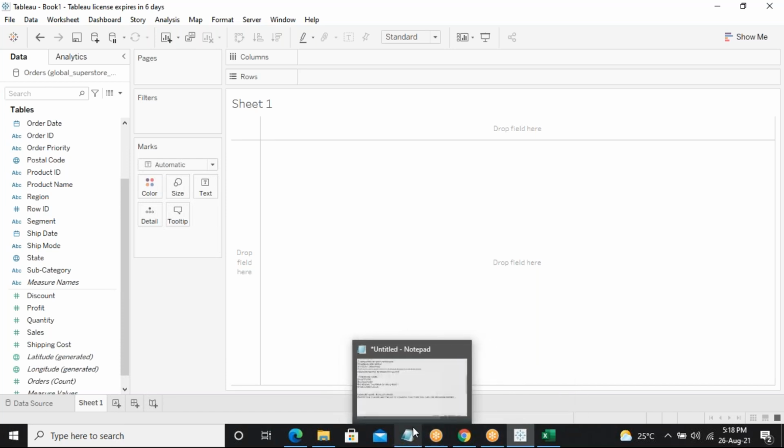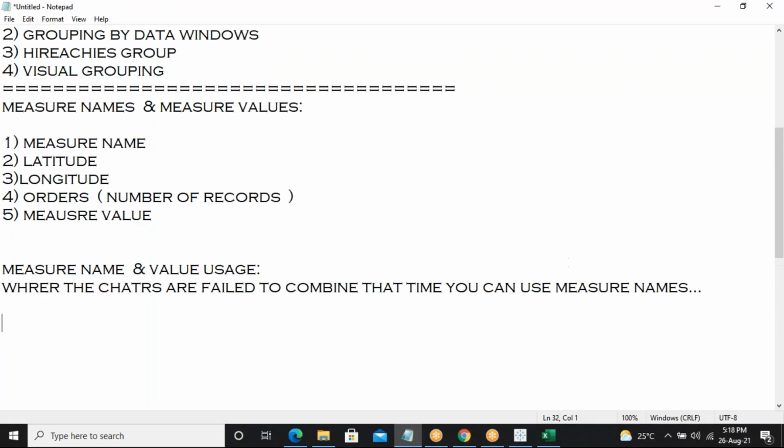Okay, so let's see first discrete versus continuous.